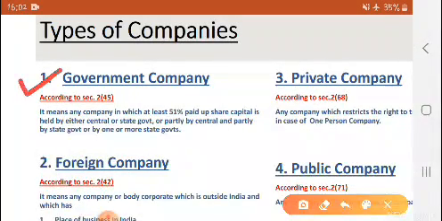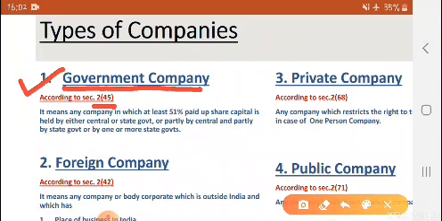So first one is government company. As the name suggests, a government company is one which is owned by government. It is given in section 2 subsection 45 of Companies Act 2013.